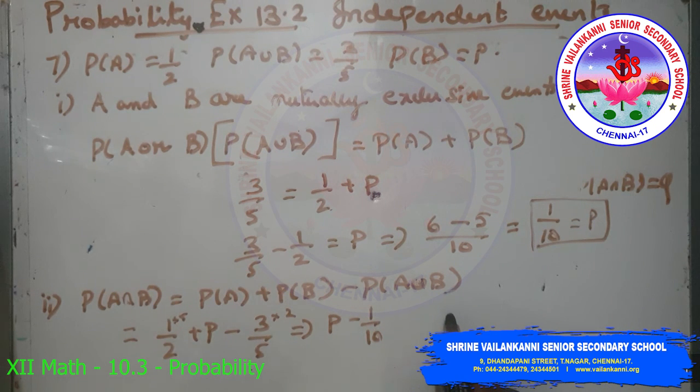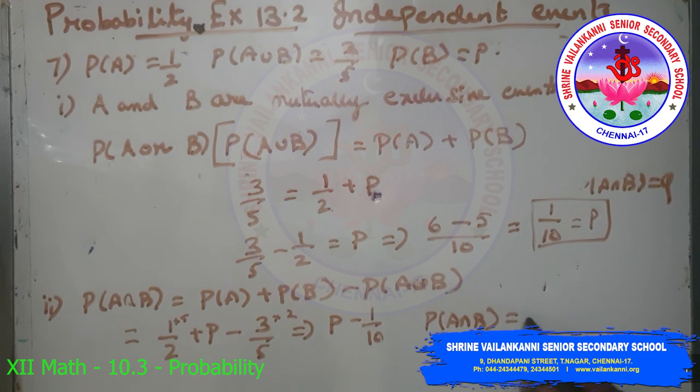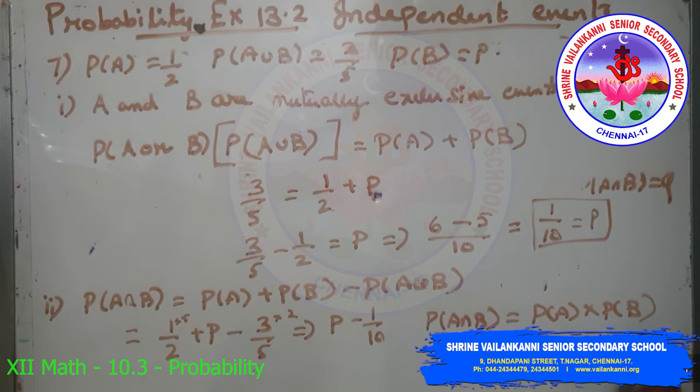If both the events A and B are independent, then we have P(A intersection B) equal to P(A) into P(B). So P(A) is 1 by 2 and P(B) is p. We have P(A intersection B) is p minus 1 by 10. Here we have half into p, that is p by 2.